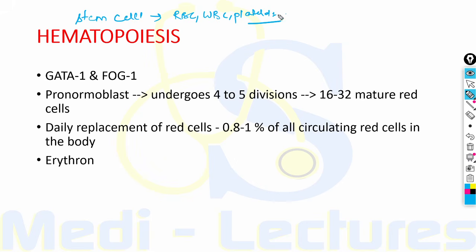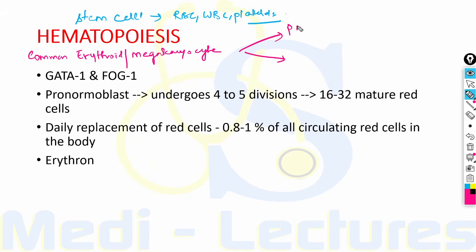So for formation of RBCs there is a common erythroid megakaryocyte progenitor cell which will form both platelets and RBCs.